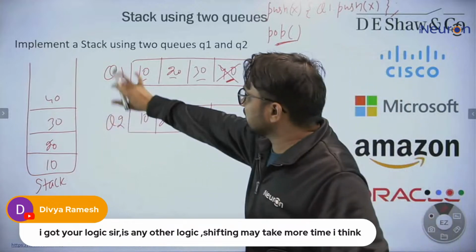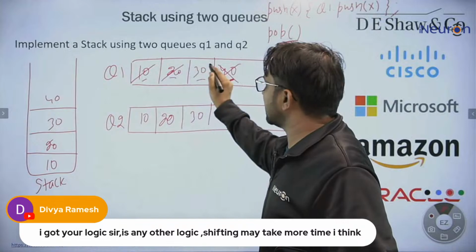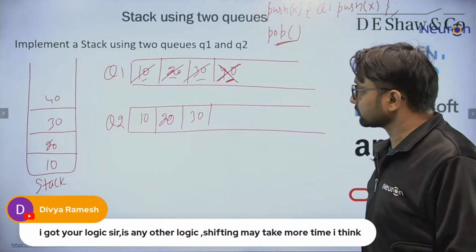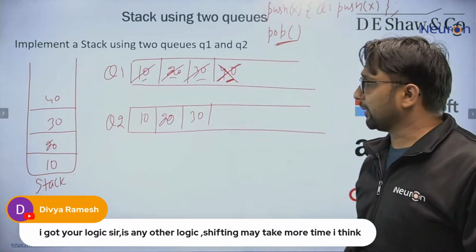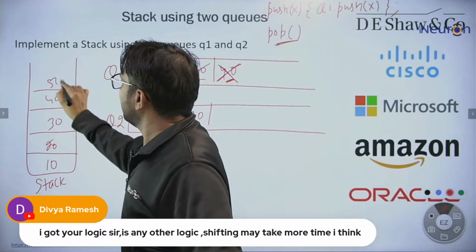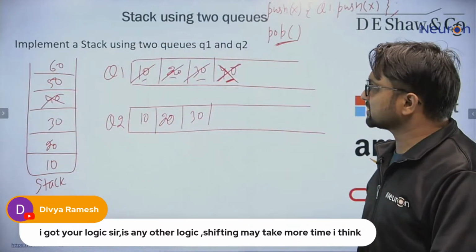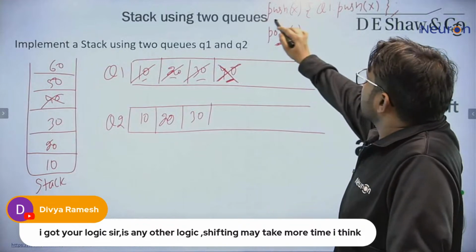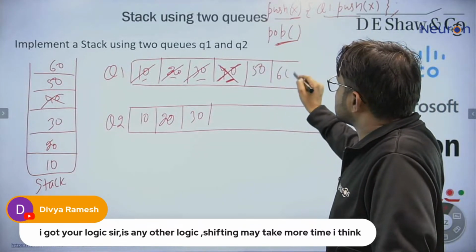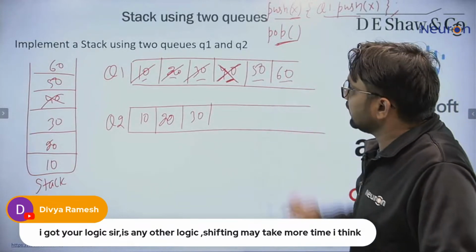Now we are not swapping the names. We just shift this element, this element, this element here. Then we delete this element. Now new elements are coming. Let's suppose 50 and 60. 40 is gone, we have deleted it. 50 and 60, where will you store them? According to push, we are storing them here.